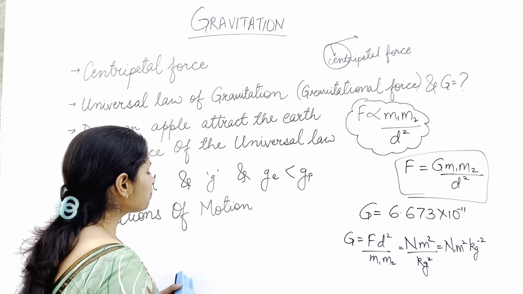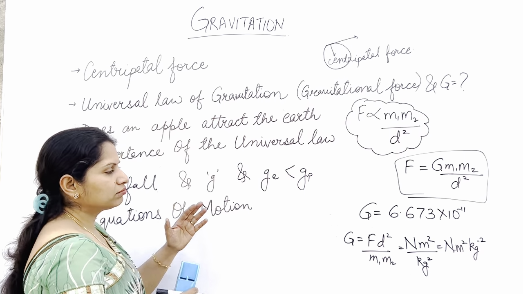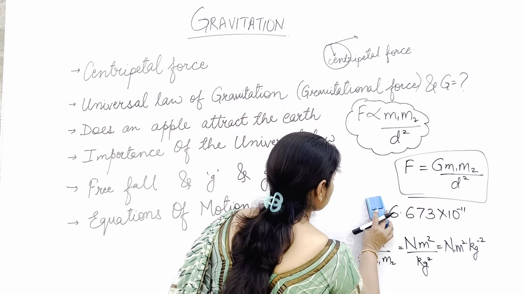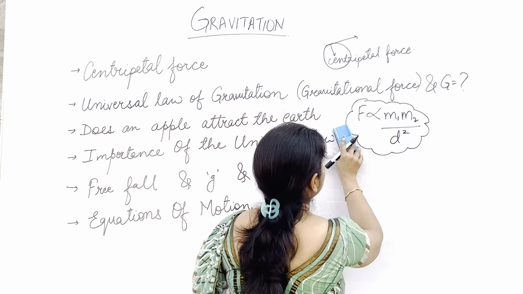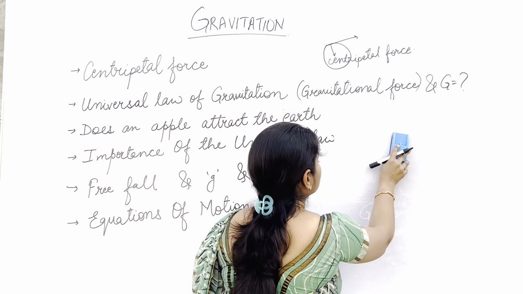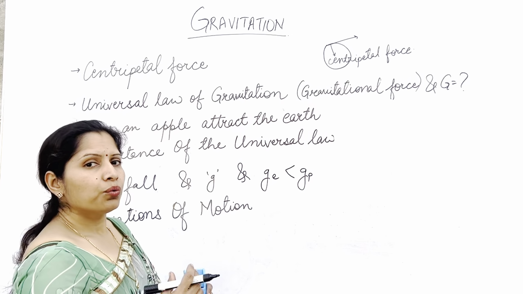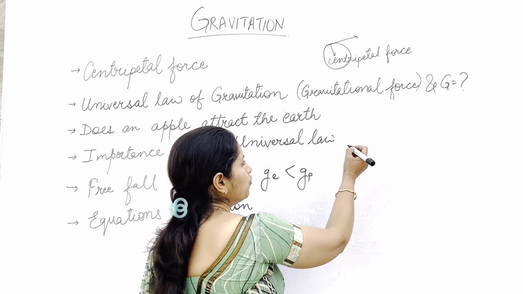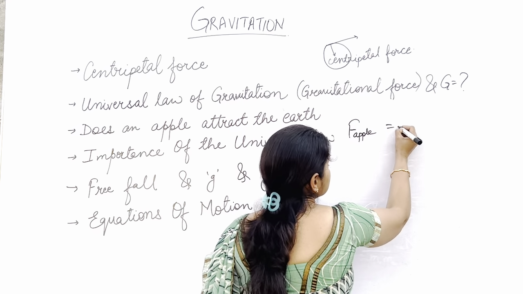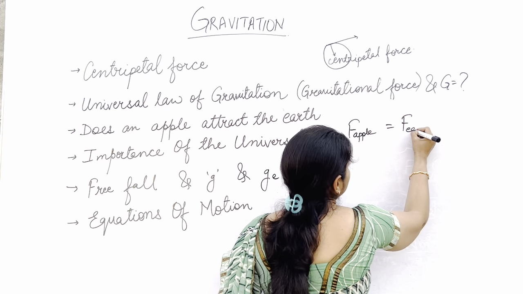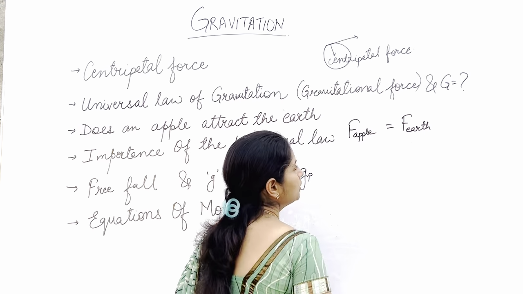Let's see that. Can I erase it off? Okay, so I can have some space to write. So when the apple is applying a force on the earth, the same force is applied by the earth on the apple.